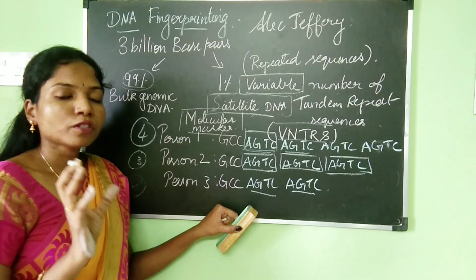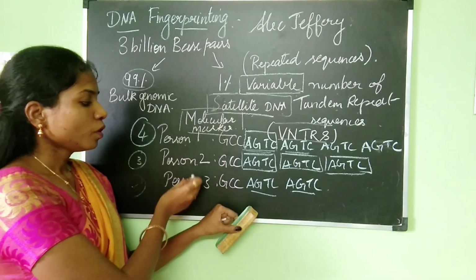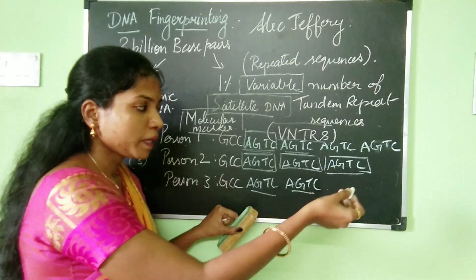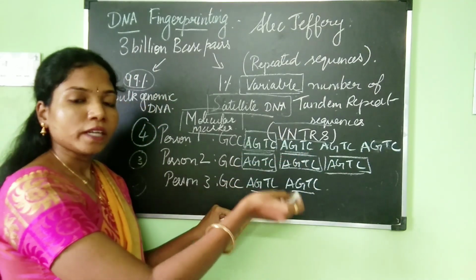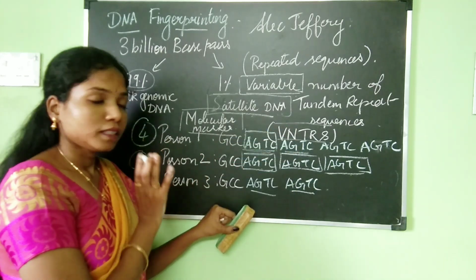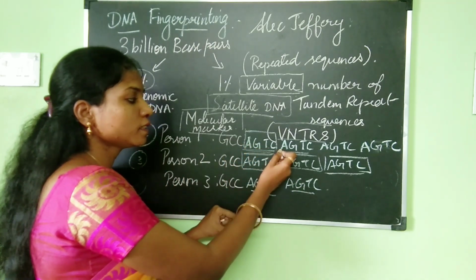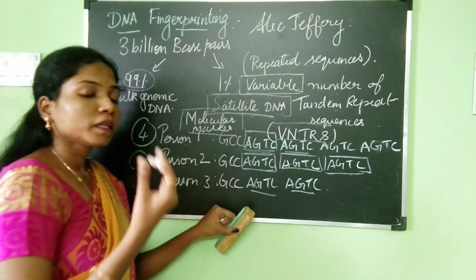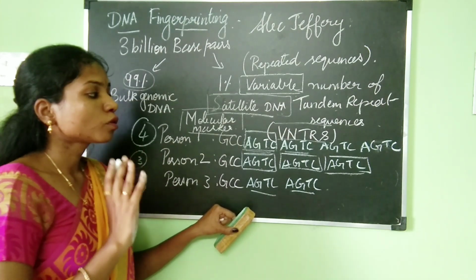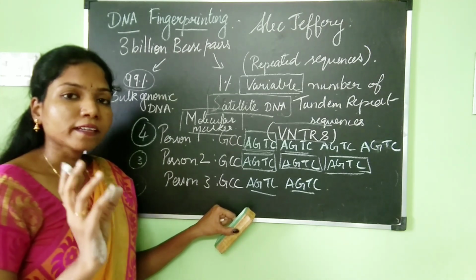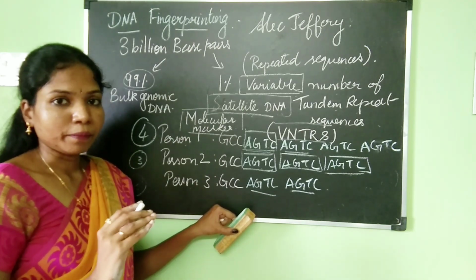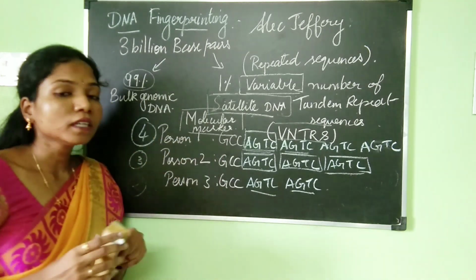So what is the significance of this VNTR? I gave you the example of how among 3 people a sequence is getting repeated, but in each individual the number of times the sequence is repeated is different, though the sequence is the same. The sequence is AGTC, adenine, guanine, thymine, cytosine, but how many times it gets repeated is what matters and is very important. It acts as a molecular marker for identification of the DNA fingerprint. So this is the basic concept of DNA fingerprinting.